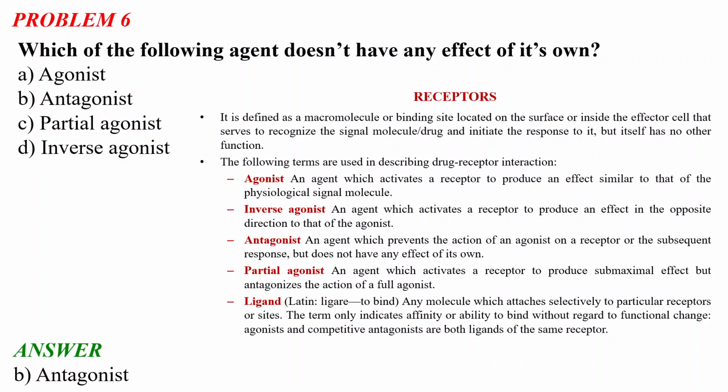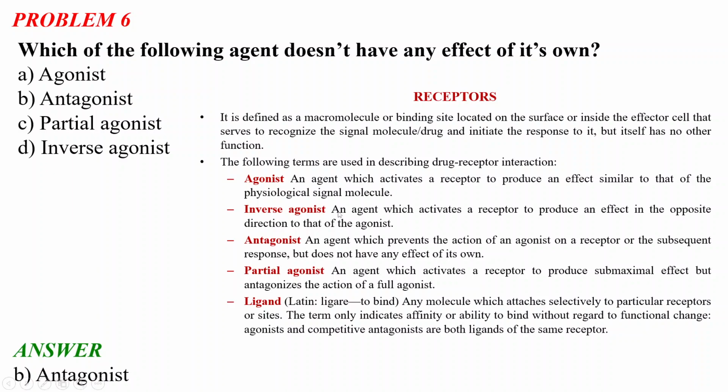Okay, so the following terms are used in describing drug receptor interaction. Basically, the receptors in our body interact with the signal molecule and drug, and initiate the response to it. Okay, but itself it does not have any function. So in drug discovery, receptor identification is very important. So what is an agonist? An agonist is an agent which activates the receptor to produce an effect similar to that of the physiological signal molecule. Okay, so if an agent is added that activates the receptor in our body to produce a similar effect to that of the normal physiological signal molecule, it is called an agonist.